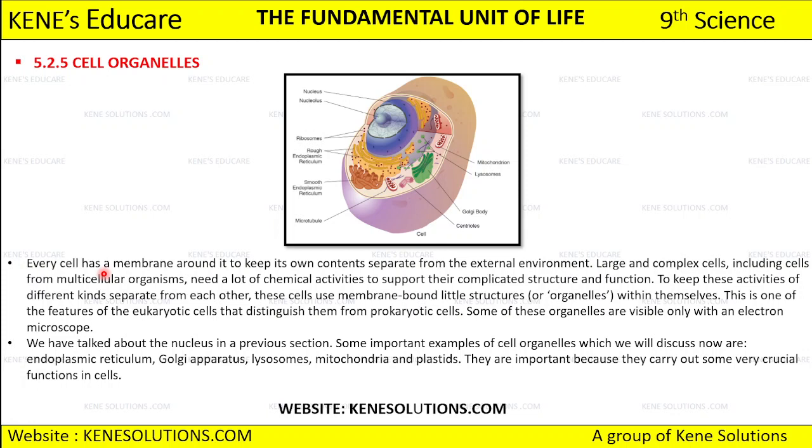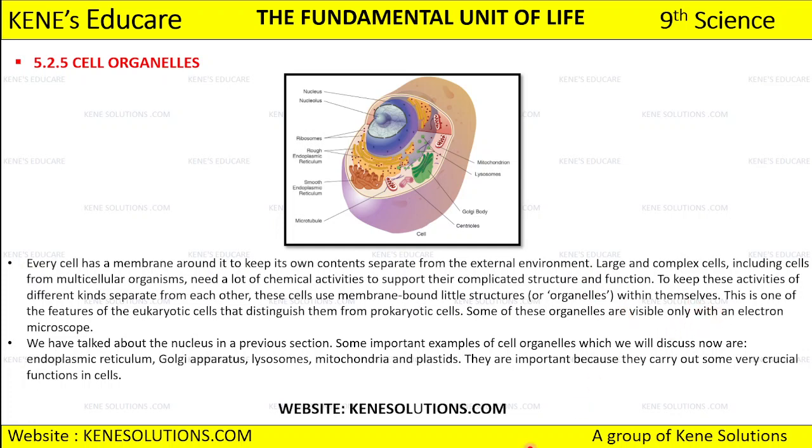Okay, so this is one of the features of the eukaryotic cell that distinguishes it from the prokaryotic cell. As I told you, prokaryotic cells do not have membrane-bound cell organelles, whereas eukaryotic cells have membrane-bound cell organelles, right? So the presence of the membrane-bound cell organelles differentiates the prokaryotic cell from the eukaryotic cell. Okay, some of these organelles are visible only with an electron microscope.